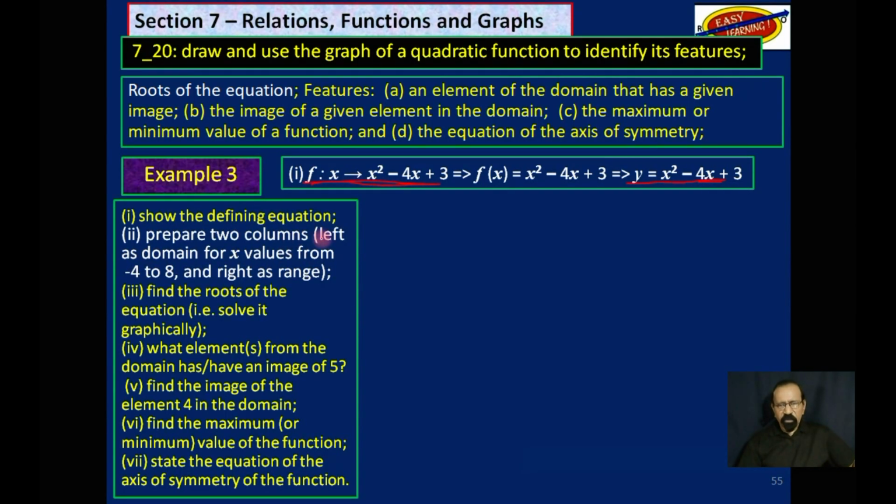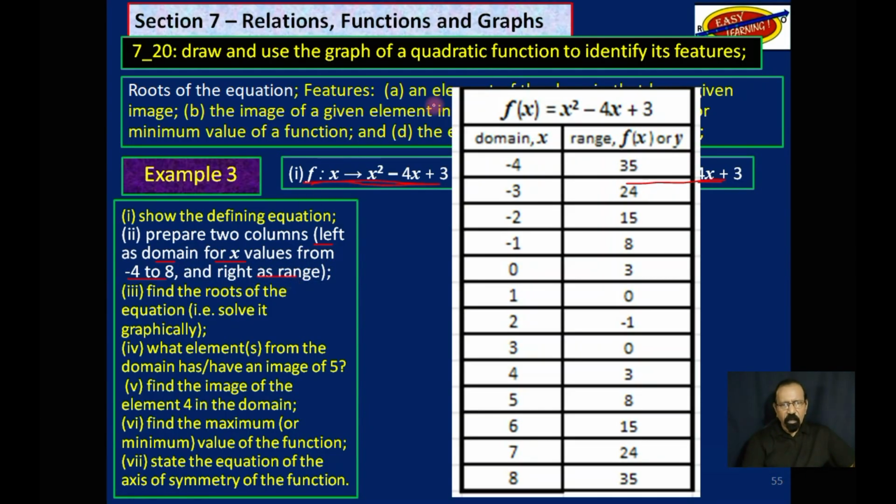Now prepare 2 columns, the left one with the domain for x values from negative 4 to 8, and the right one as a range. So negative 4 to 8, and we got these values here for the image of each of the elements in the domain.